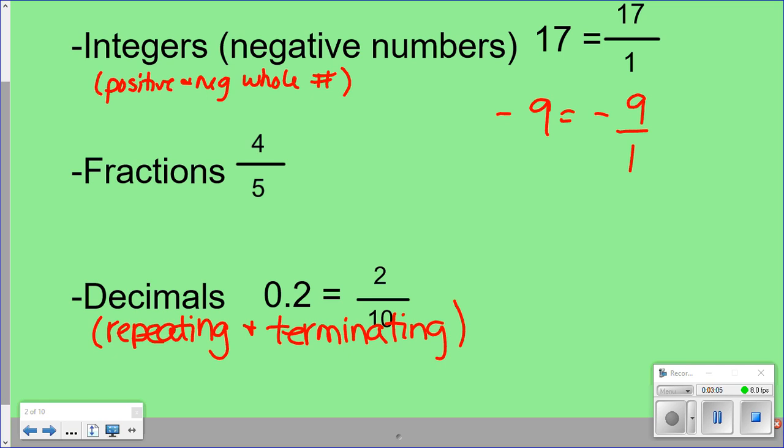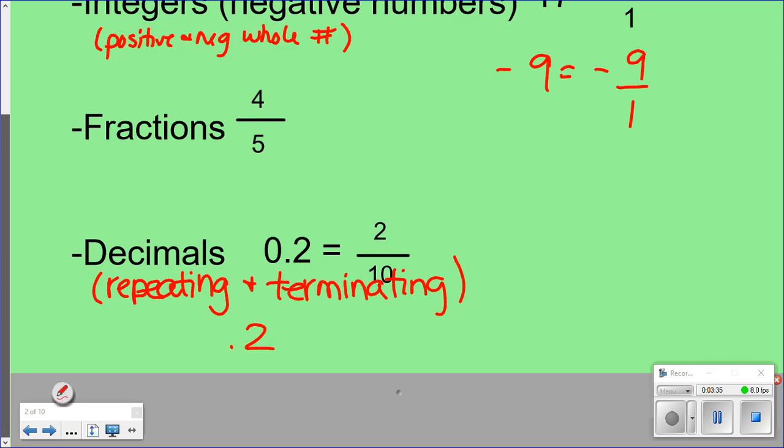One thing I do want to talk about is the decimals. Now, yesterday, we changed decimals to fractions. What did we change to fractions? Terminating decimals or repeating decimals? What did we change? Do you remember? What kind of decimals did we change to fractions? Terminating decimals or repeating decimals? Anybody? No. Terminating, remember?